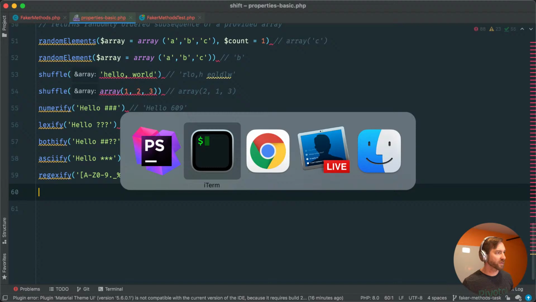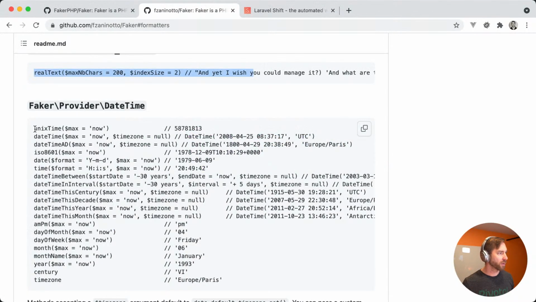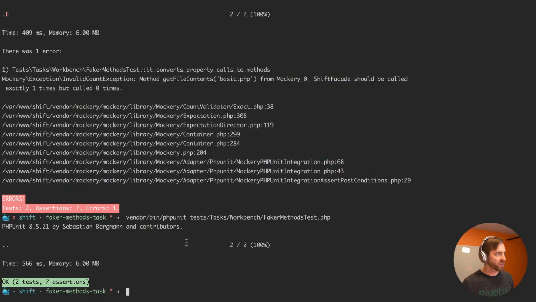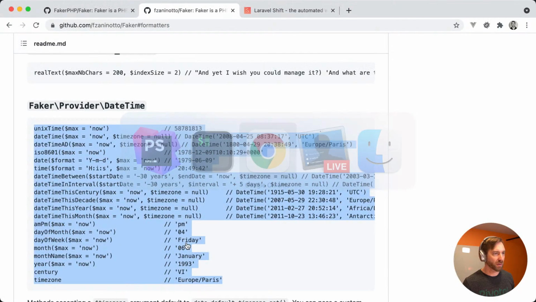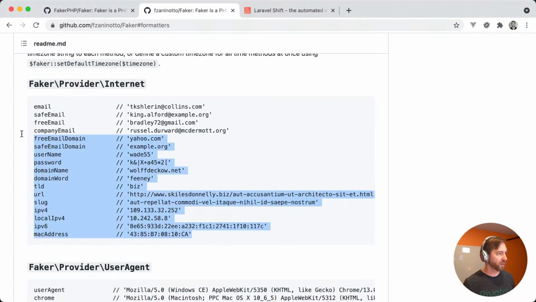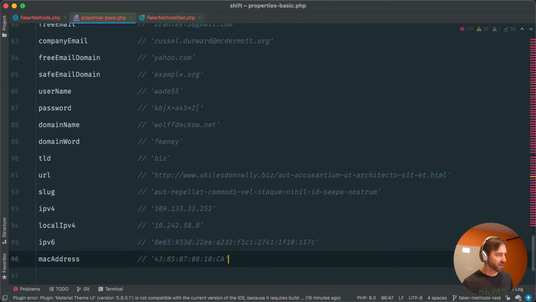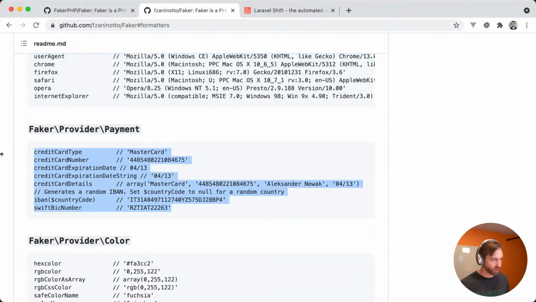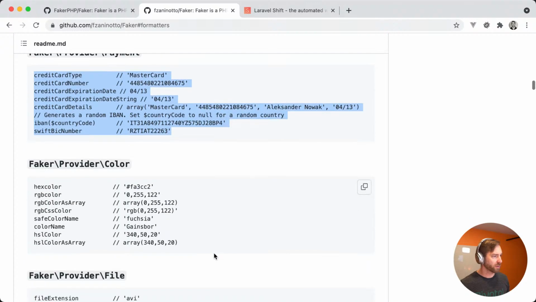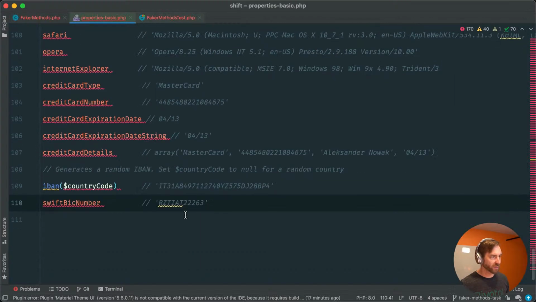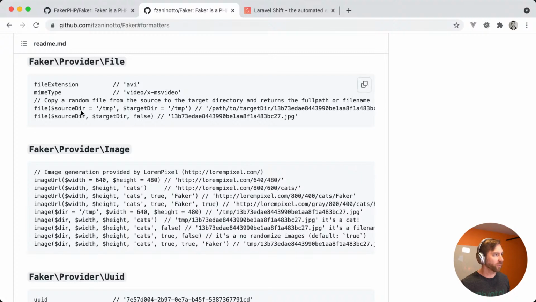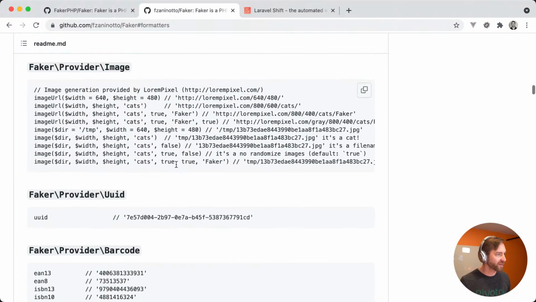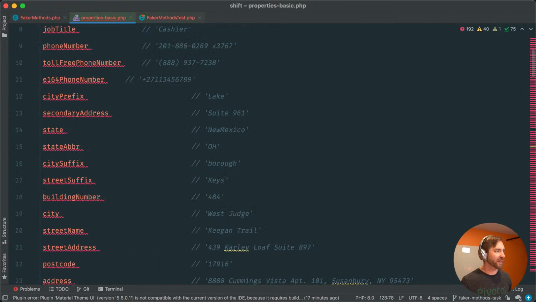Let's go to the bottom here. It's starting to get a little weird. Let's take those. All right, what else do we have? Internet. So yeah, now we're getting down to the good stuff here. These we know are definitely just property access. Credit cards, same thing. Should be a pretty good amount here. So the regex colors. How many more do we have? Oh god, we got a lot of these. All right, I'm going to stop with the file ones. And again, we can get the rest of these later.